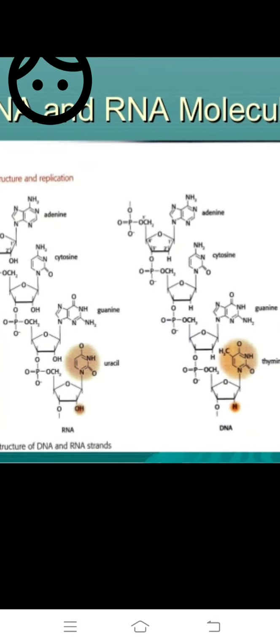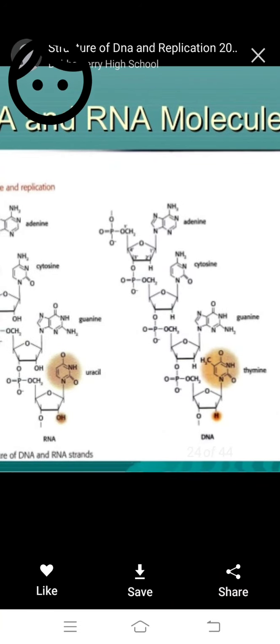Okay, DNA and RNA molecules. This structure is a DNA RNA molecule. Okay, this dot is identify this. In RNA, adenine is paired with uracil, but in DNA adenine is paired with thymine.